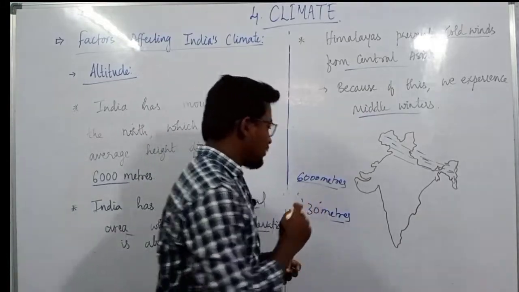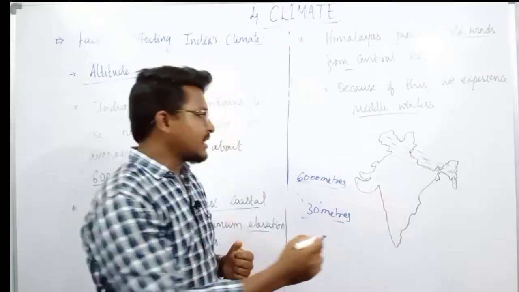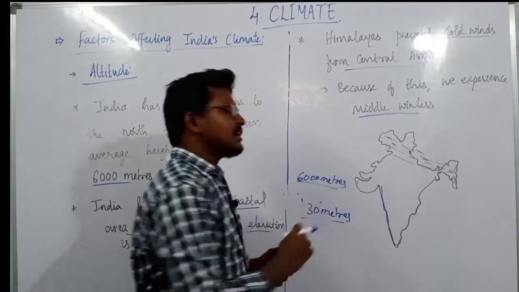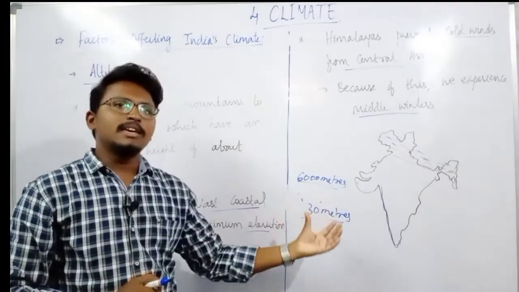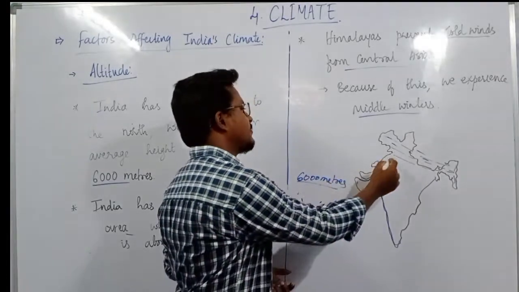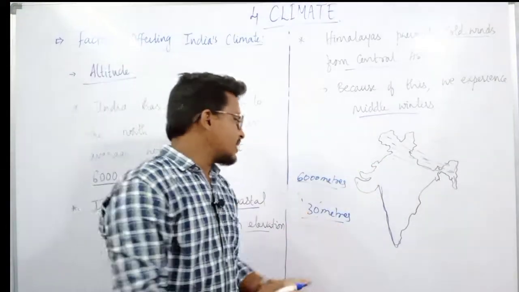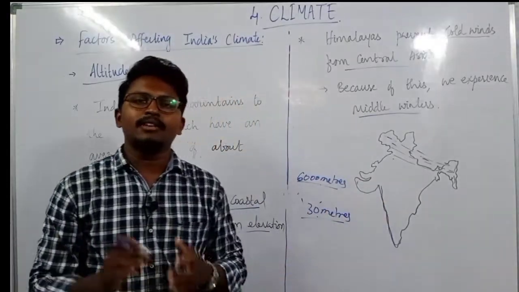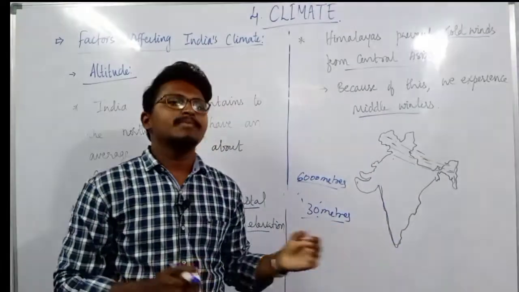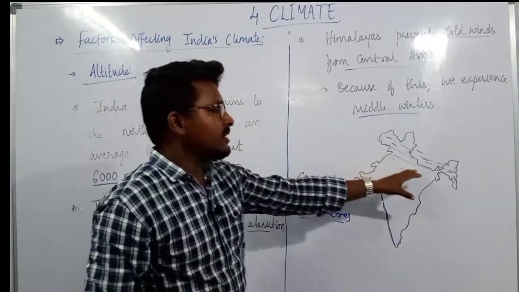And if you take the coastal areas which are lying closer to the sea, their height is 30 meters. Therefore the climate which they experience is completely different from the climate the mountains experience. Here we experience a moderate climate. As I told, those areas which are nearer to the sea or ocean experience a moderate climatic condition compared to the interior of the country.